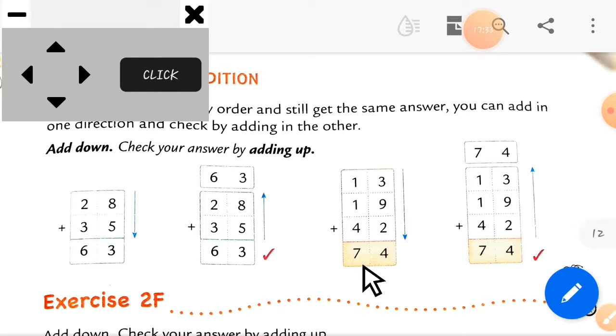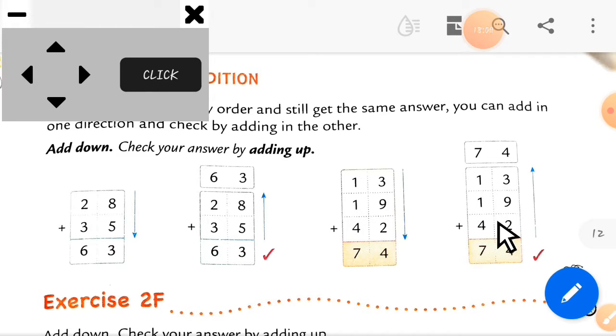Okay. Now let's add this sum upward. So we check whether our answer is right or wrong. So as we add upward, first we take 2 plus 9 plus 3. So we get the answer 14 here. Now in the 14, 4 is at the ones place, so write it, and another one will go as a carry forwarded number here.